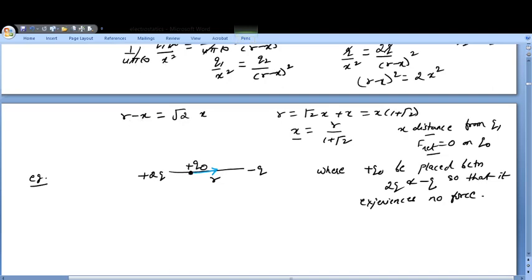ये प्लस है ये माइनस है, तो यहाँ पे ये फोर्स अगर F1 था तो यहाँ पे ये फोर्स F2 है. So both the forces F1 and F2 are in the same direction. F1 and F2 will never cancel because they are in the same direction.